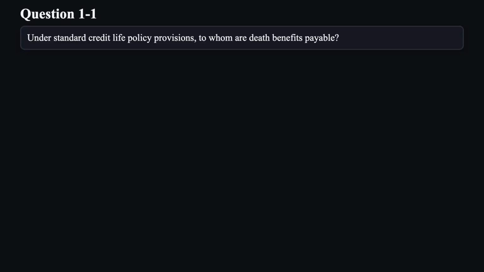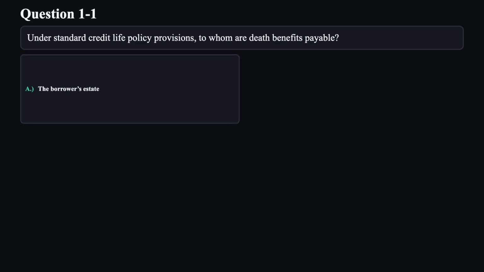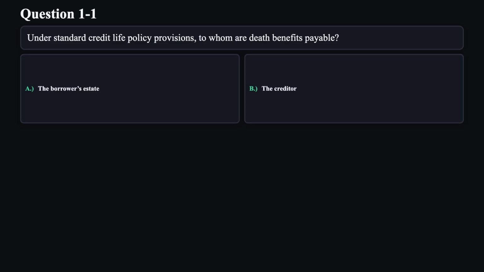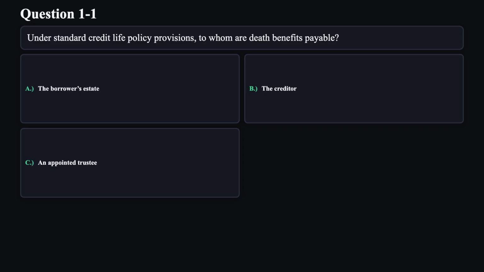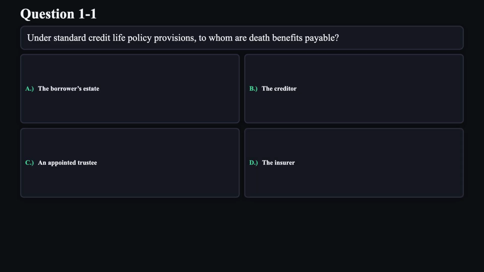Let's get started. Question 1. Under standard credit life policy provisions, to whom are death benefits payable? A. The borrower's estate. B. The creditor. C. An appointed trustee. D. The insurer.